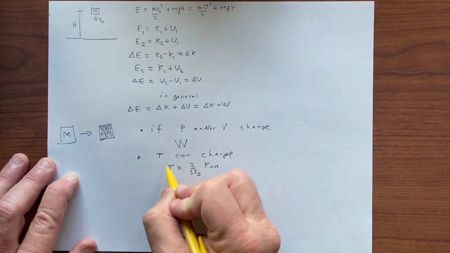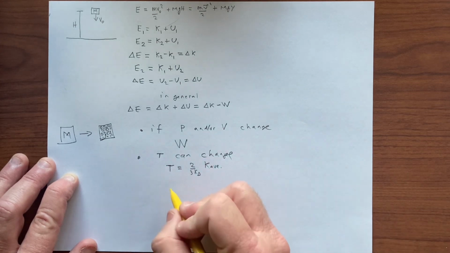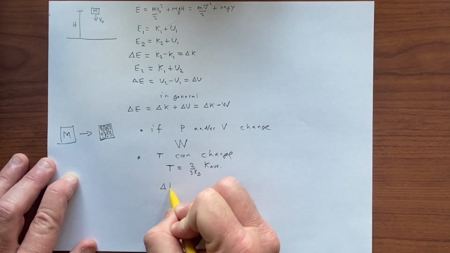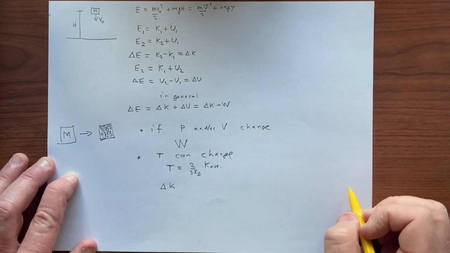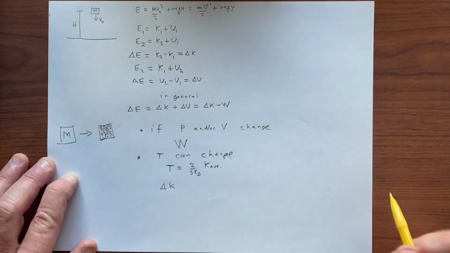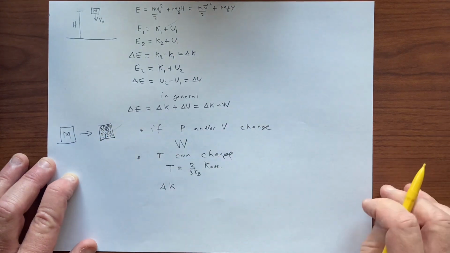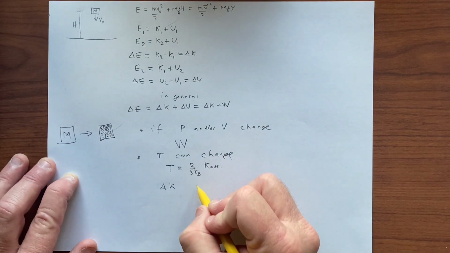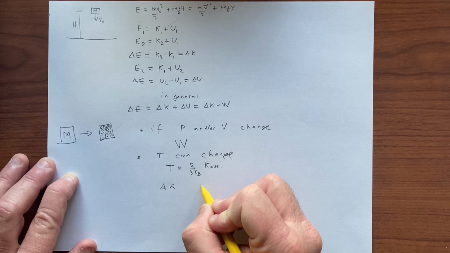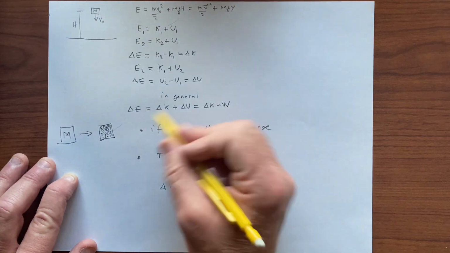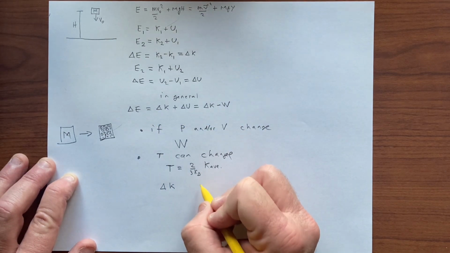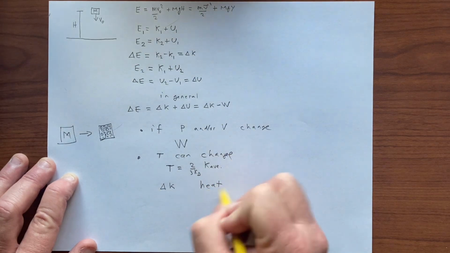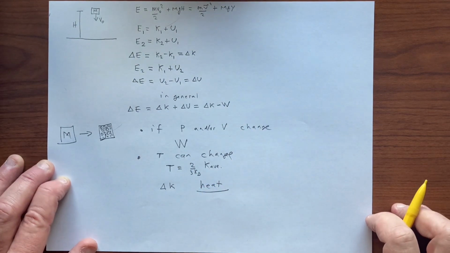And so we have a delta K term, a difference in kinetic energy, associated with this change in the average motion of the molecules. And we call this generalized change in kinetic energy heat. It's the transfer of energy by heat.